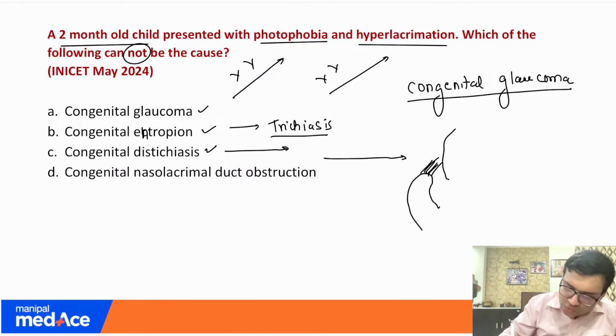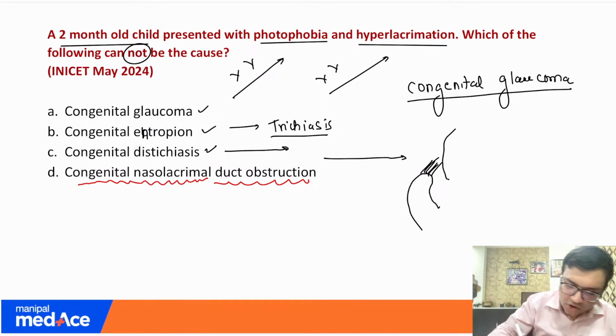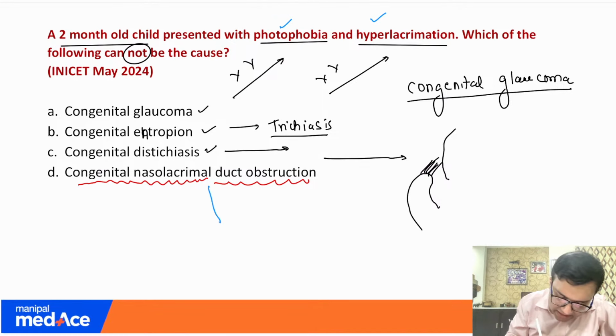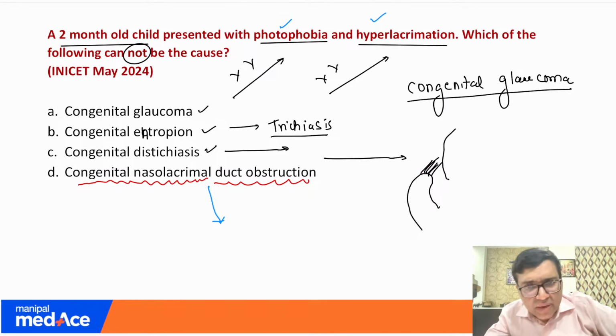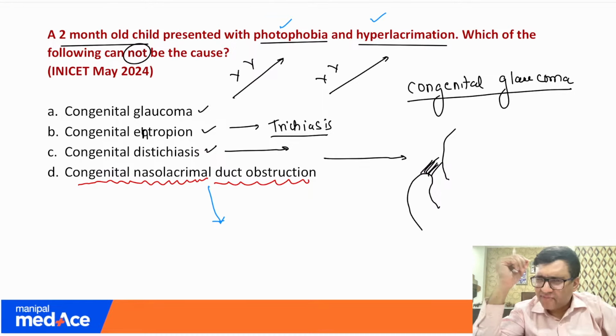Okay, now some faculty says that congenital nasolacrimal duct obstruction can also cause photophobia and hyperlacrimation, but my answer here is no. I have seen so many patients of NLDO, we have done so much syringing in our RP center AIIMS as well as in our private practice.